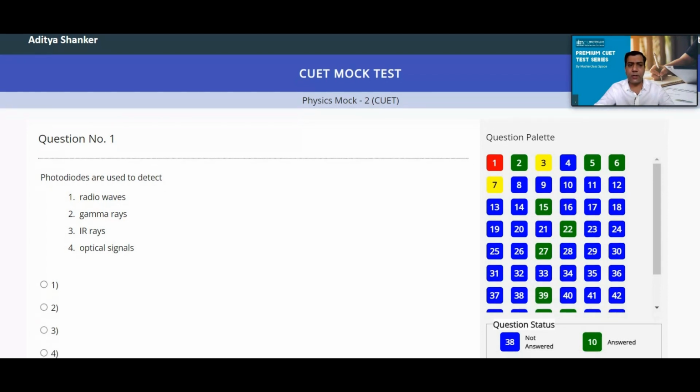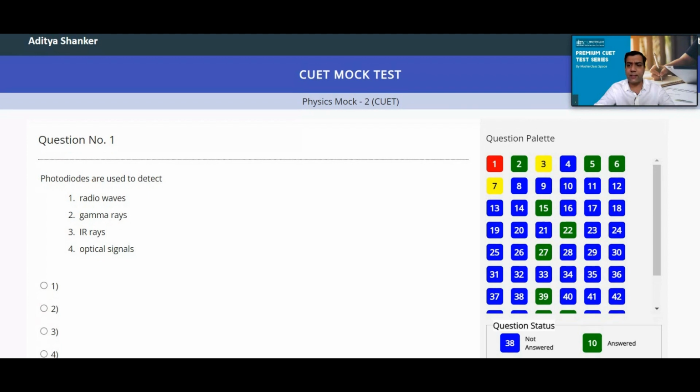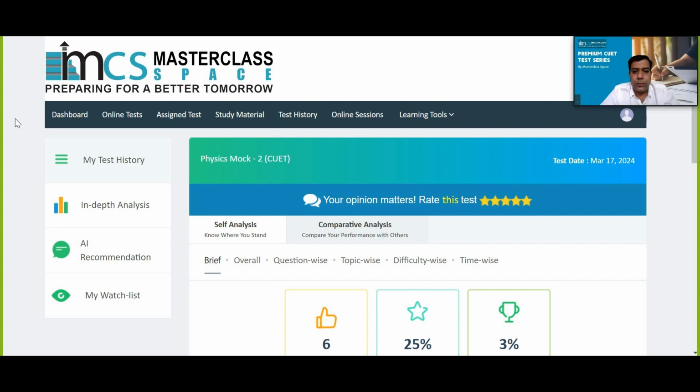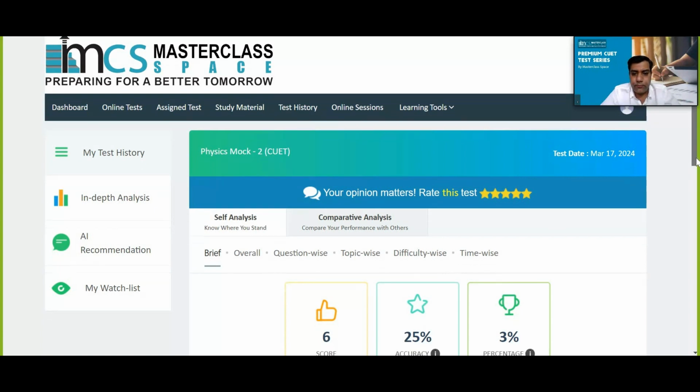Hopefully you are understanding how things are going on. This is our test series platform. So my dear friends, once the test is over, the window of the test gets closed and the window of analysis opens. You can check out how the window looks. You have scored, like what I was doing, I scored 6 marks.